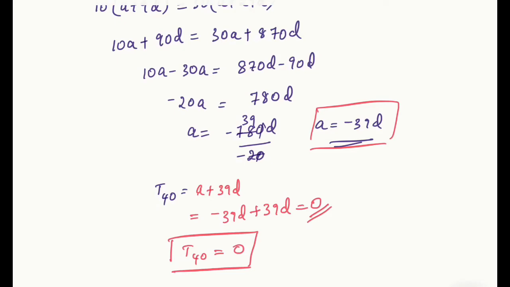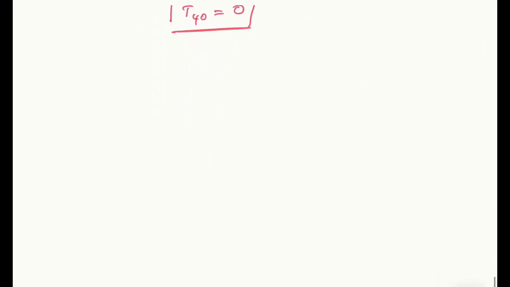Now let me do the second question. What is given in the second question? Have a look at the second question, all of you. How many 2-digit numbers are divisible by 3? So let us make an arithmetic progression, AP, of numbers which are divisible by 3. So what is the first number divisible by 3? 3. So next one is 6, 9. It goes like that.